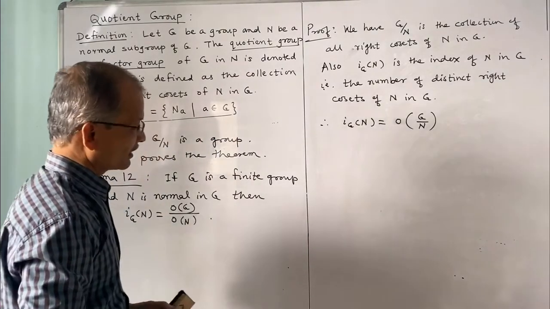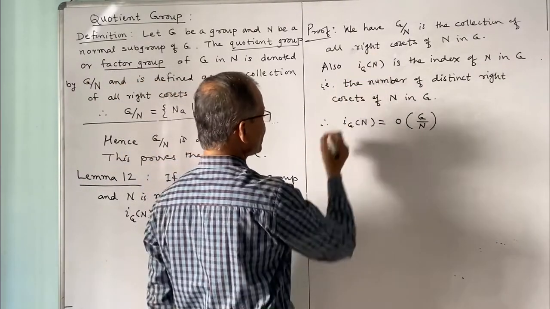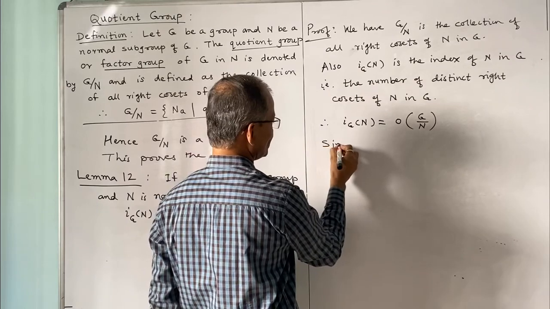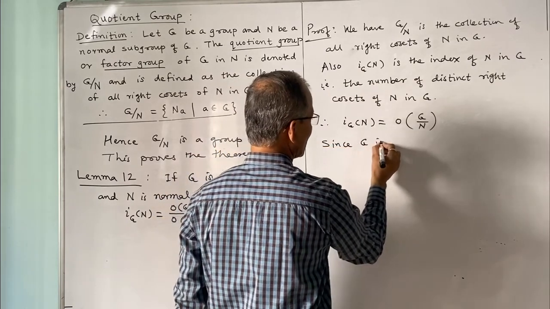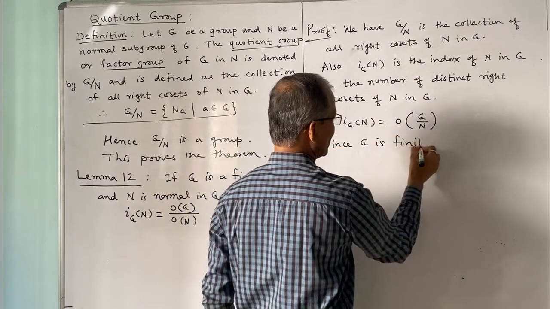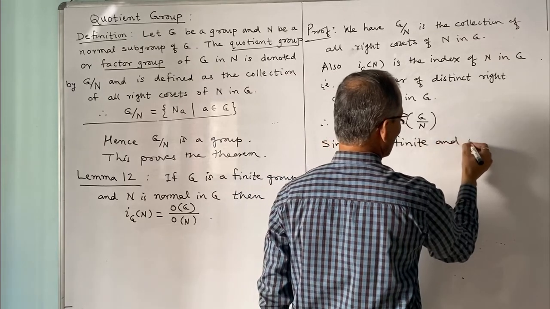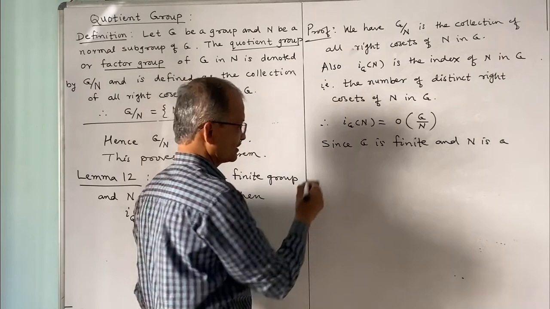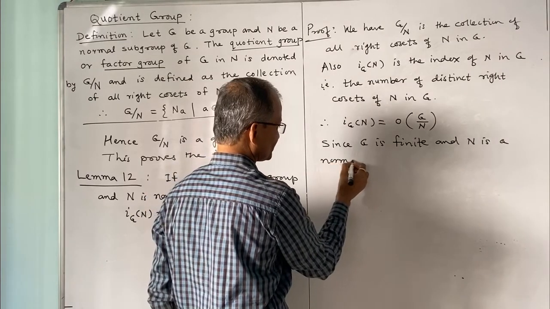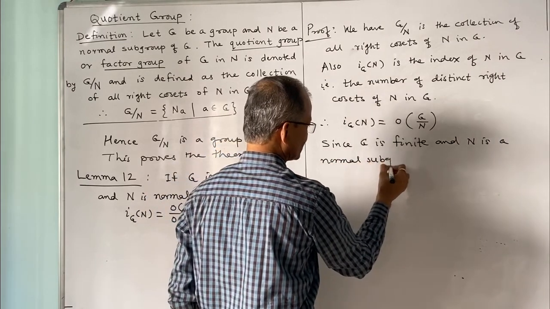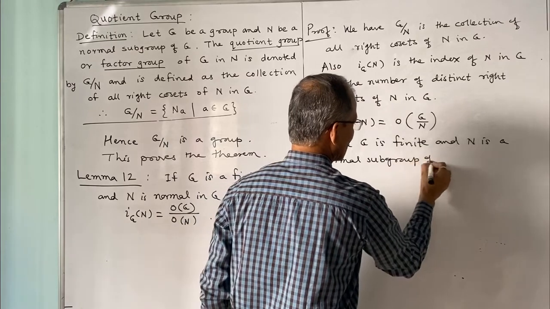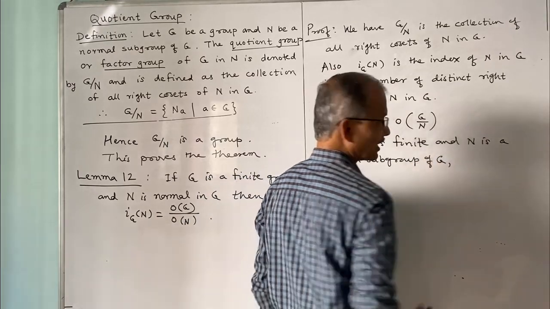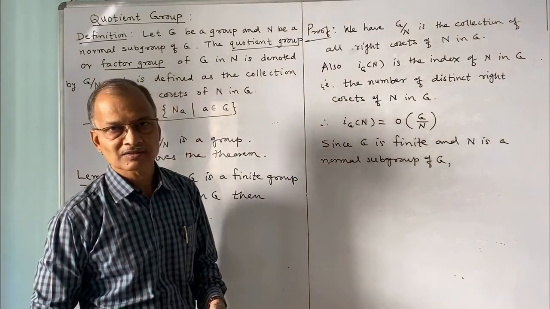Now since G is finite, and N is a subgroup which is normal, N is a normal subgroup of G, we apply Lagrange's theorem. What is Lagrange's theorem?